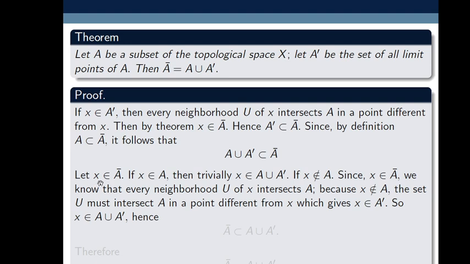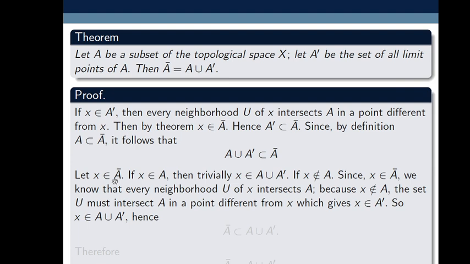So suppose X belongs to closure of A. Here either X belongs to A or X need not belong to A. First we assume X belongs to A. Then trivially X belongs to A union A prime.